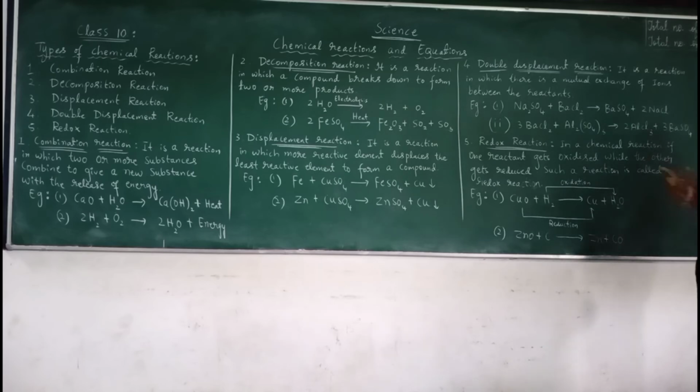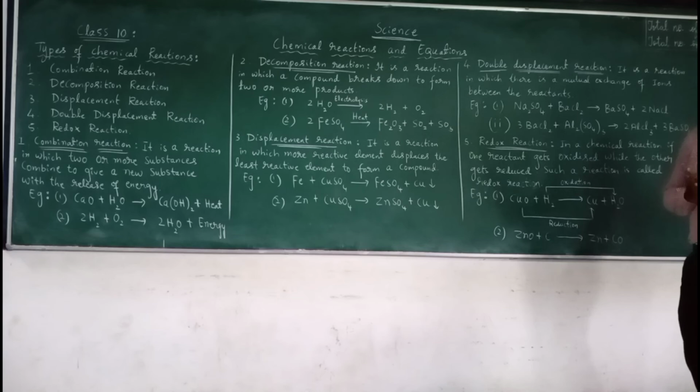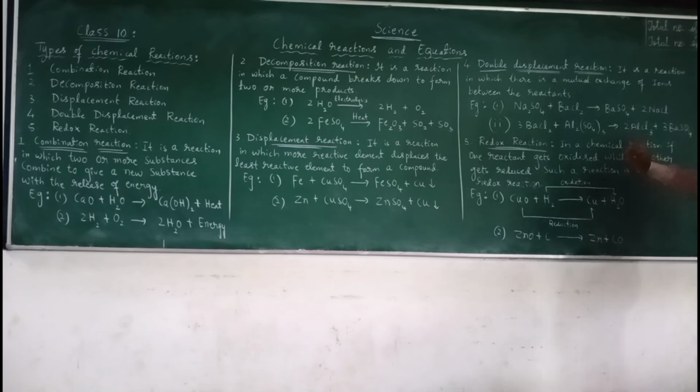Now coming to the last type of reaction, the redox reaction. Redox is formed by two words, oxidation and reduction. Now let us learn this redox reaction with an example.